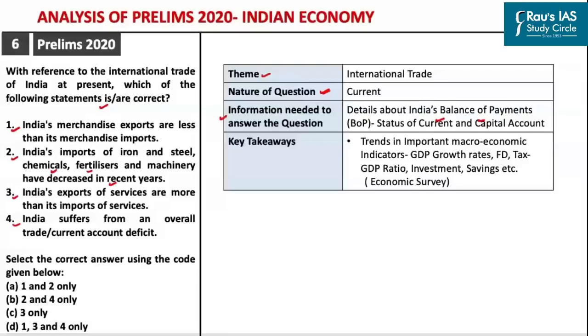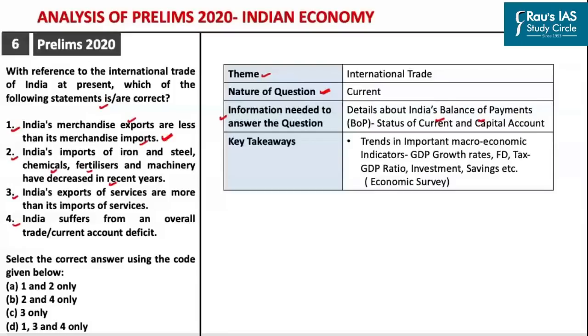Upon reading the first statement, India's merchandise exports are less than its merchandise imports. Now, if you have been reading the newspapers regularly, you would get to know that unlike China, which is majorly an exporting country, India is majorly an importing country. So, in case of India, usually imports are much higher than the exports. So, you would get to know that the first statement which is given here is correct.